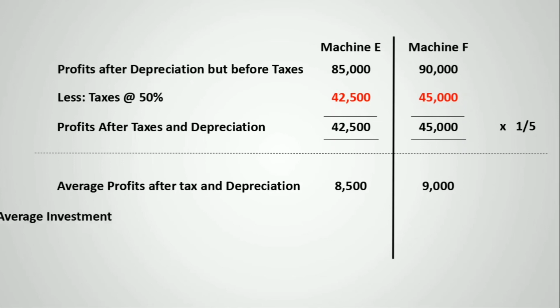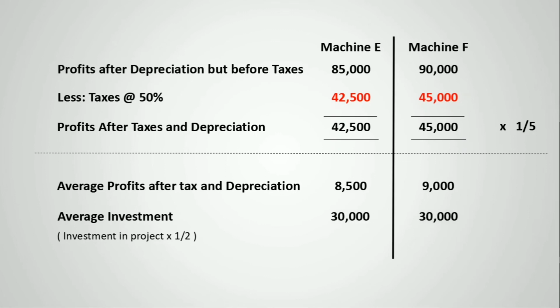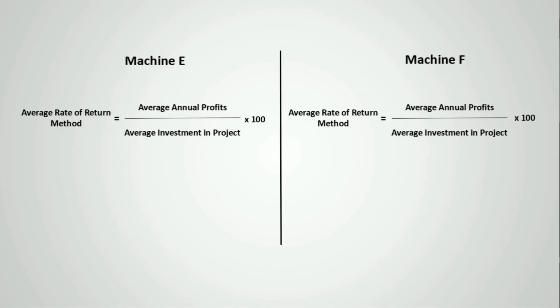Also, we need average investments in project for formula. Since cost of both machines is 60,000, we get average investment of 30,000 for each machine. Putting values into the formulas. So for machine E, average profits are 8,500 and average investment is 30,000.